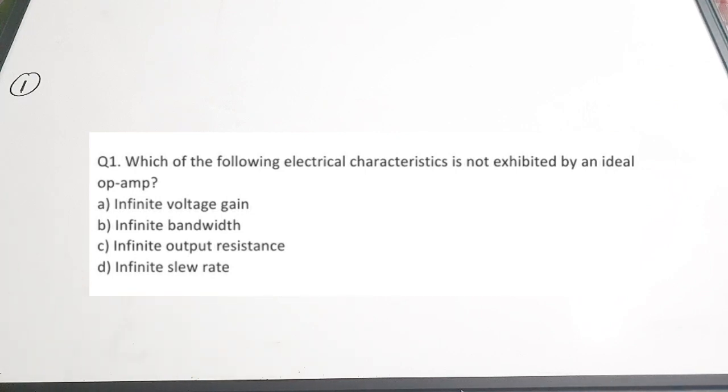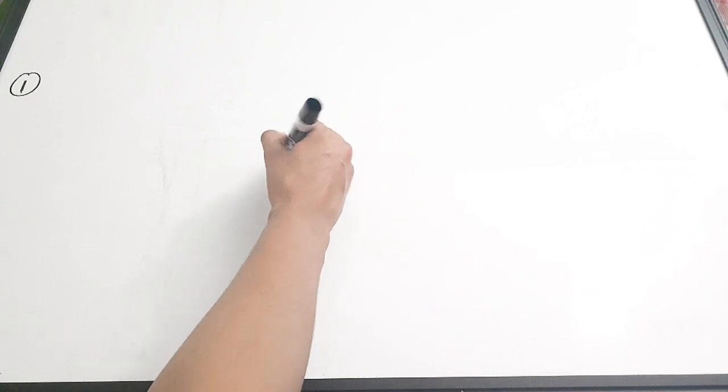So the options are A, infinite voltage gain. Yes, they are having infinite voltage gain. B, infinite bandwidth. C, infinite output resistance. D, infinite slew rate. Okay, so the correct answer is option C. That is, infinite output resistance is actually a wrong option. Because for an ideal Op-amp,